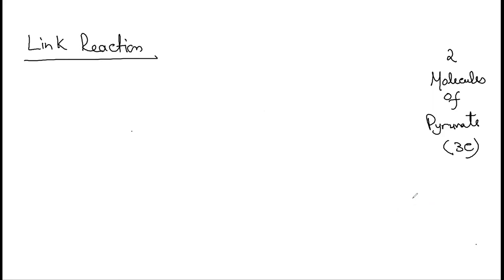So when we are talking about the link reaction, we are going to talk about in terms of one pyruvate molecule, but actually there are two pyruvate molecules which are going to enter into two link reactions at the same time. So pyruvate is here, which is 3 carbon.